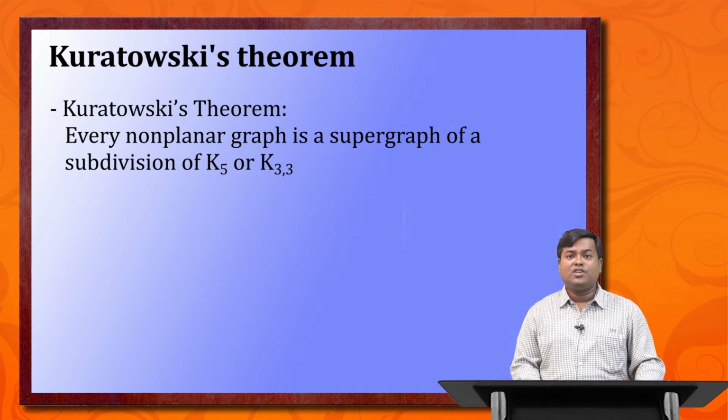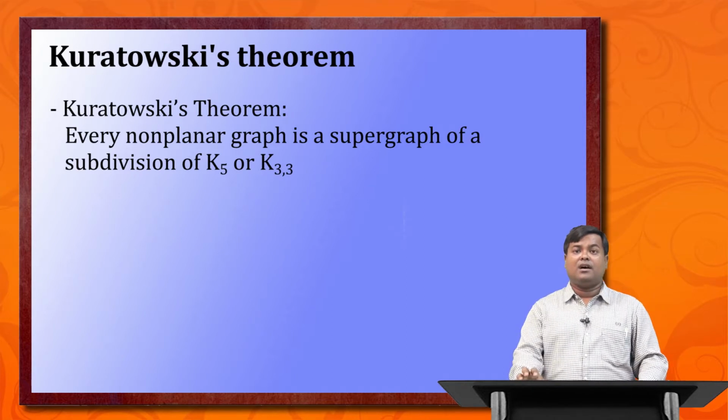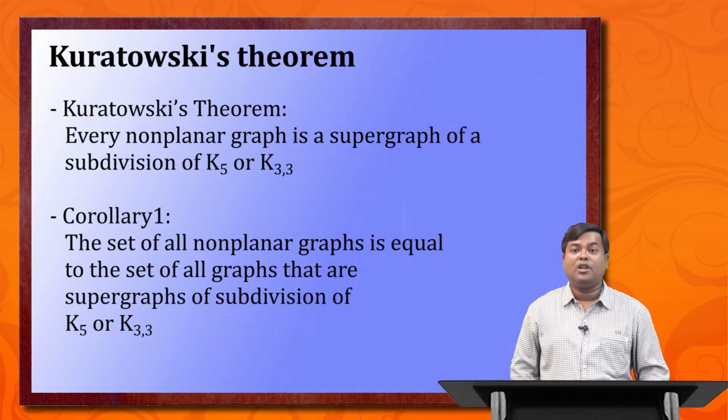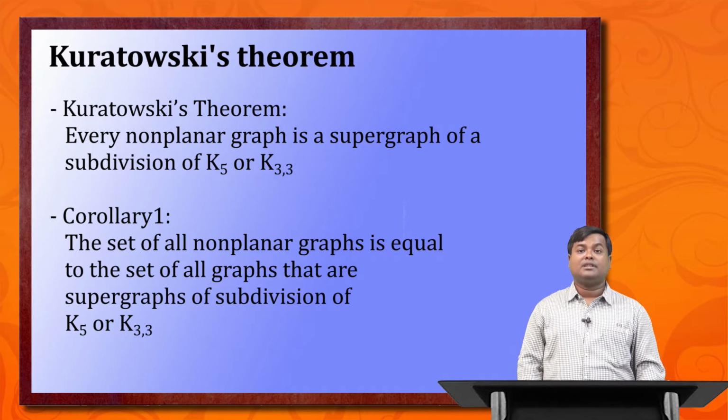So if we assume Kuratowski's theorem and the last remark, that is, if H is a supergraph of subdivision of K5 and K33, then it's non-planar, then we can come to corollary 1. What is that? The set of all non-planar graphs is equal to the set of all graphs that are supergraphs of subdivision of K5 or K33.